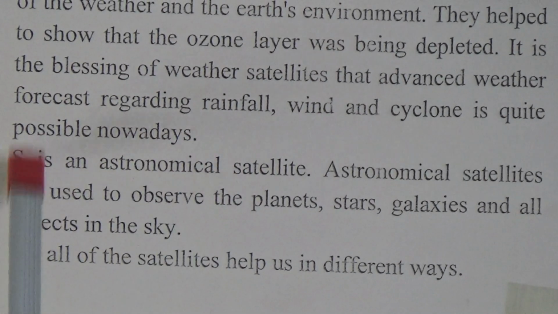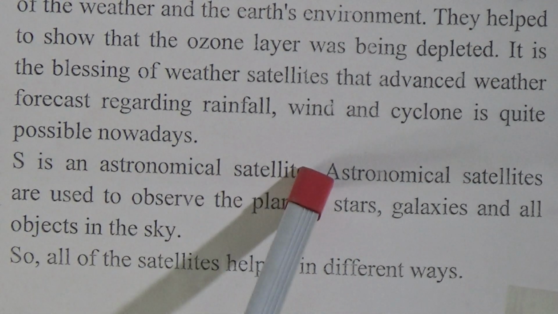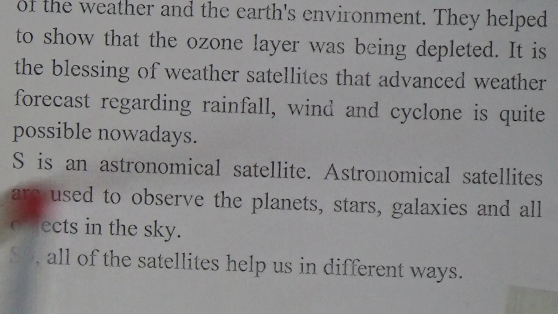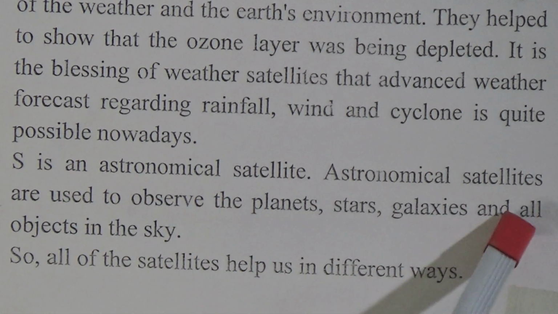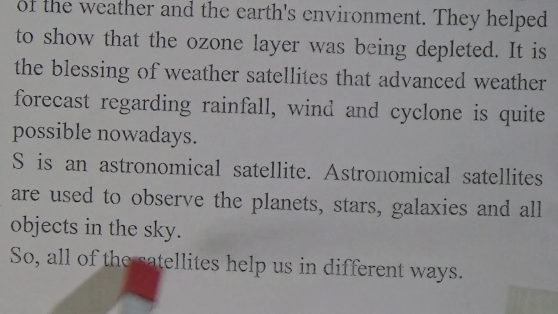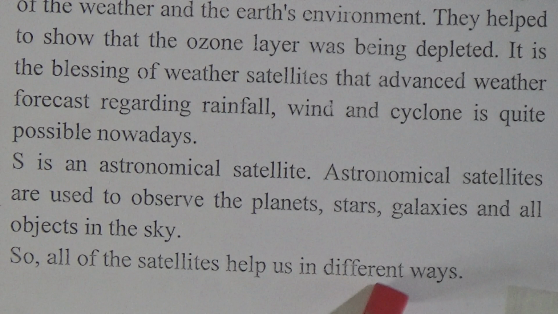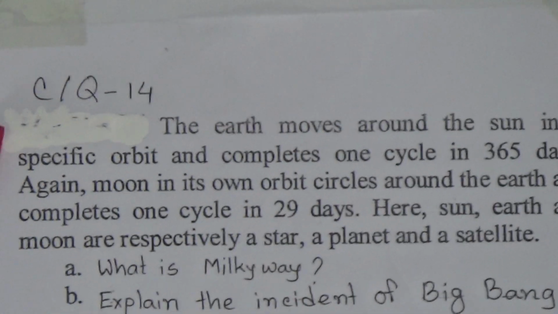Now S is an astronomical satellite. Astronomical satellites are used to observe the planets, stars, galaxies and all objects in the sky. So all the satellites help us in different ways. So we can say all the satellites mentioned in the stem are important for human life. Now we will go for our next question.